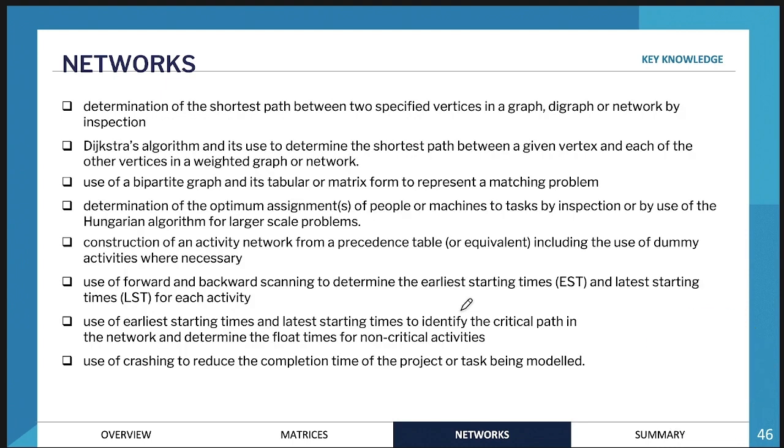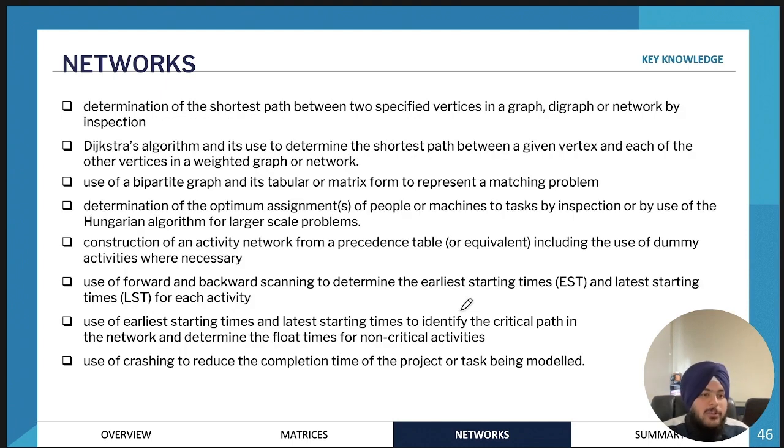We're going to be looking at flow problems. We're going to be looking at the Hungarian algorithm. And we're also going to be looking at forward and backward scanning for any project type questions, and also a little bit of crashing. So we're not going to go through a lot of crashing today, but you will have a look at the basics of crashing.